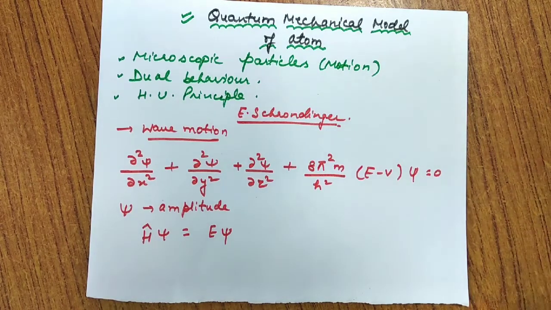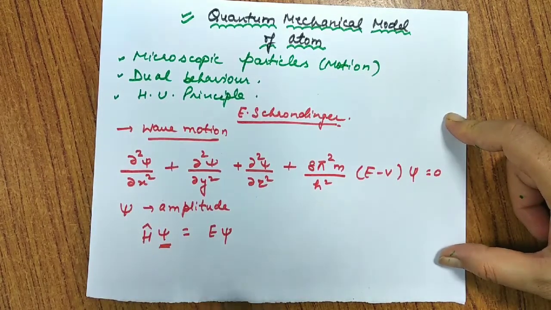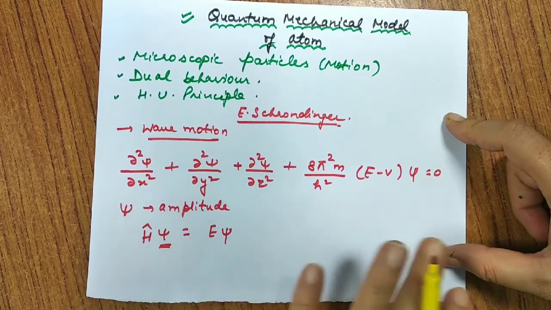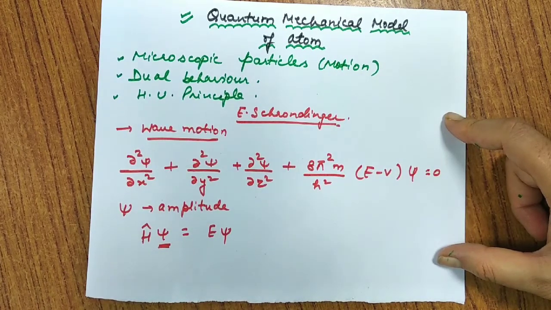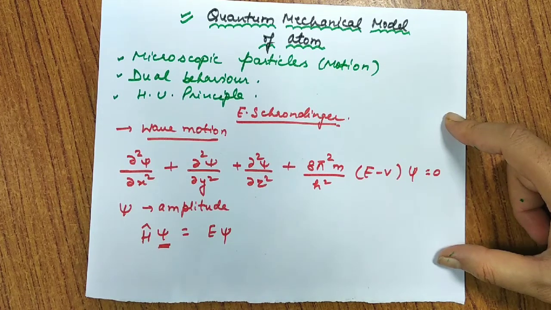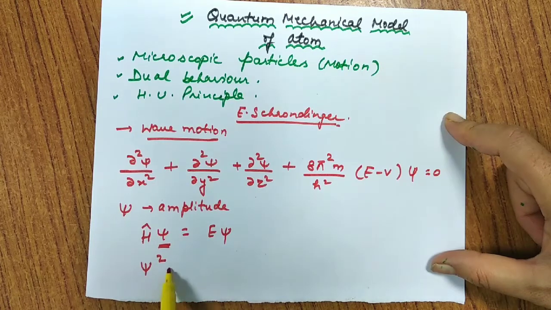So what is the significance of this wave equation? The wave equation has this wave function psi. This wave function for the electron has no actual physical meaning as such. If I talk about sound or light, the square of the amplitude of the wave tells us about the intensity of light or sound. Similarly, psi has no significance by itself, but psi square at any point gives us the probability of finding an electron.